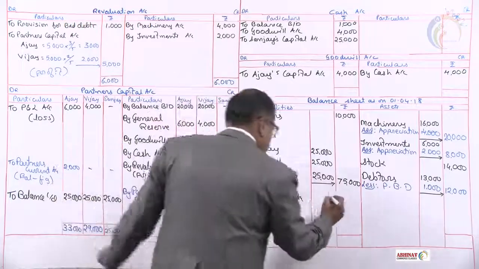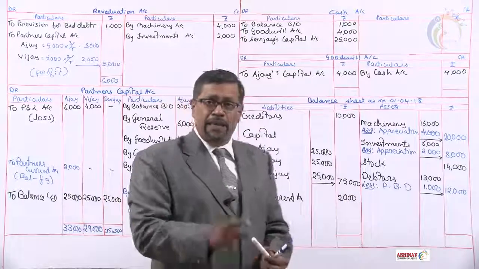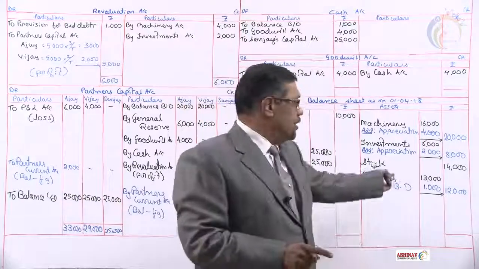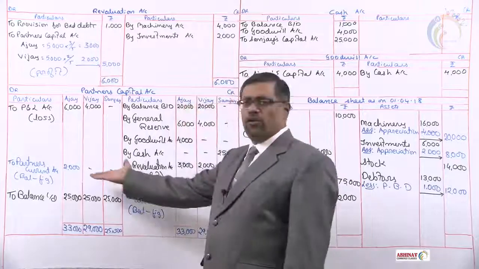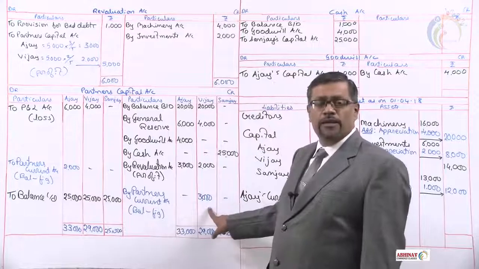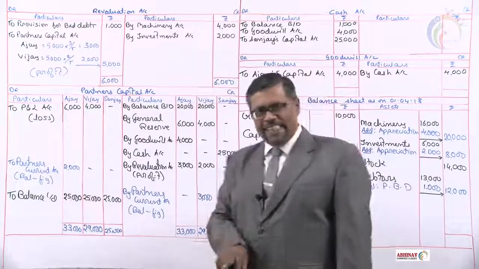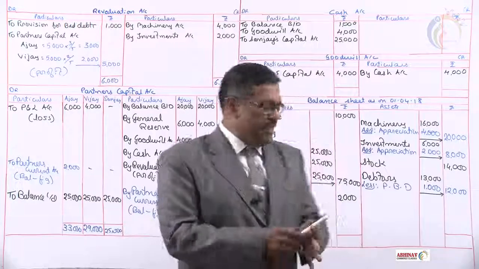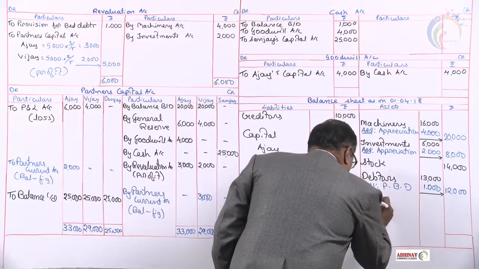I repeat, credit balance is a liability, debit balances are assets. Ajay's account, credit side is more, credit balance. Vijay, debit side total is more, so that's going to be a debit balance. Debit balance means what, asset or liability? Debit balance is asset. So we'll transfer it here on the asset side.